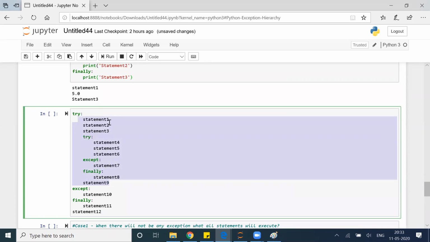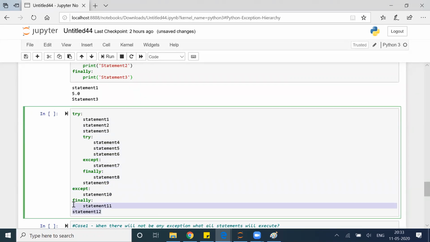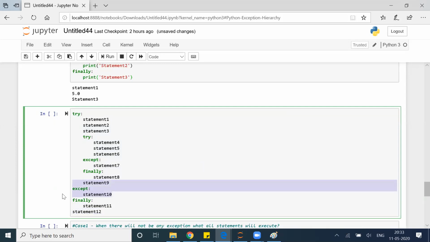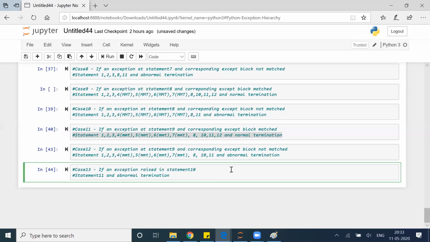So let's say it failed in the first, second, or third, wherever it fails, it will come directly to 10. Now 10 also failed, it will execute 11, and 12 will not execute because the except block itself has failed. So it's an abnormal termination, and it will execute statement 11 at the end. Milind, clear? Because your answer is a bit correct, but is that clear, right?